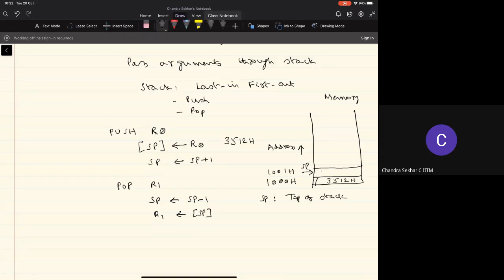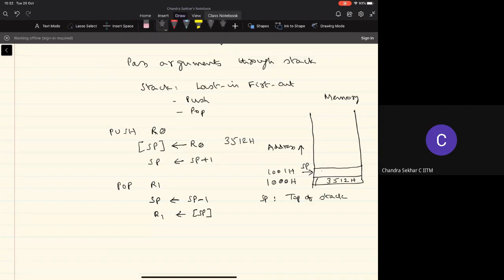Don't get carried away that we are talking about a simple operation of moving the contents of R0 to R1 by using the push and pop. That's not really the purpose. I'm only explaining how to implement the push and pop operations on the stack. We'll later see how we are going to make use of these push and pop operations in implementing the functions and passing the arguments for the functions and so on.